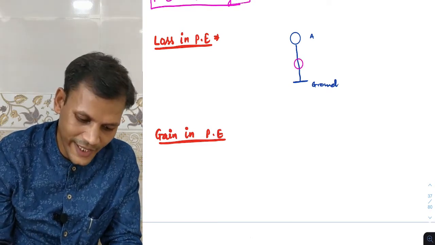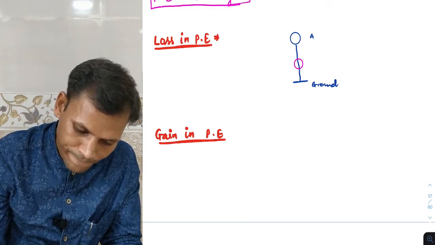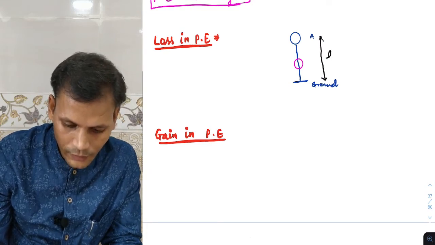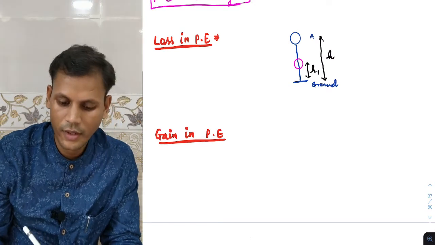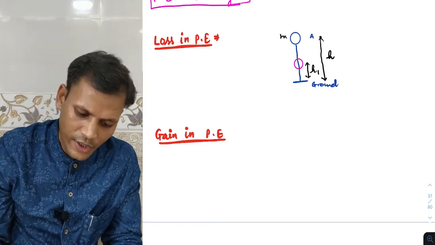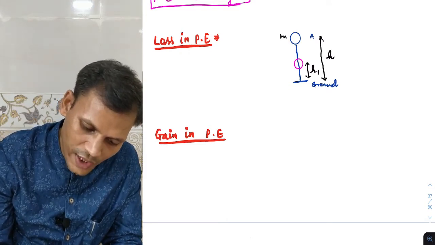So in this case, as we can see, this height is h2 and this height is h1. The ball has its mass m. So there are two positions, A and B.